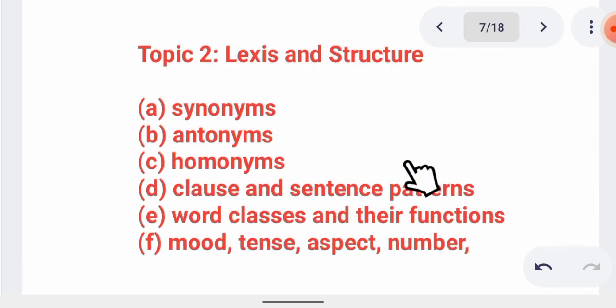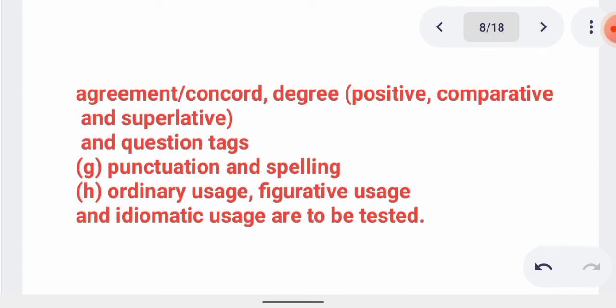Then when you move further, here is topic number 2, lexis and structure. Under lexis and structure, we have synonyms, antonyms, homonyms, clause and sentence patterns, word classes and their functions, mood, tense, aspect, number, and agreement, concord, and the final one, which is ordinary usage, figurative usage, and idiomatic usage, which are to be tested on that day. So you have to read and understand them very well before the day of your JAMB examination.